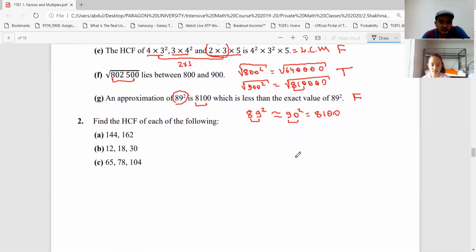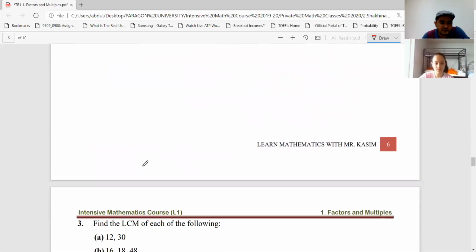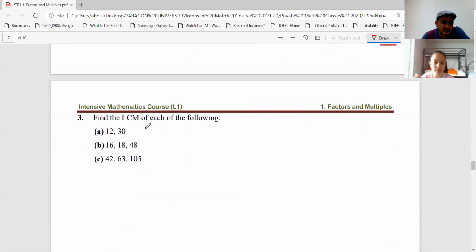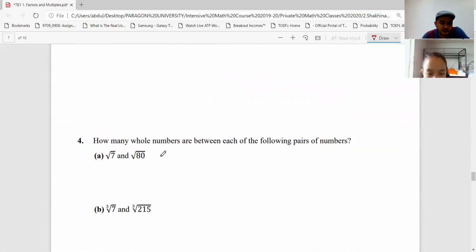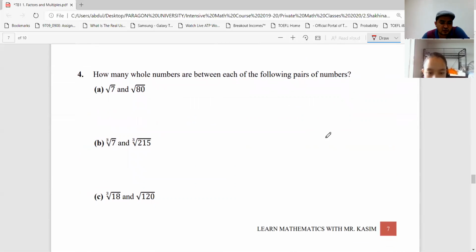Shahina, here too, find the highest common factor of each of the following. You will find these numbers yourself, okay? I will skip this, you know how to do that. And also list the least common multiple of each of the following. You have to find this, okay? I will skip this for you. Now, let's just solve these questions. Okay, after that we'll finish the class.